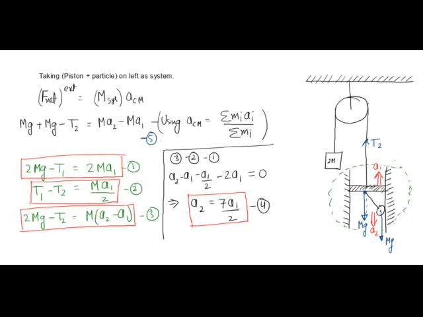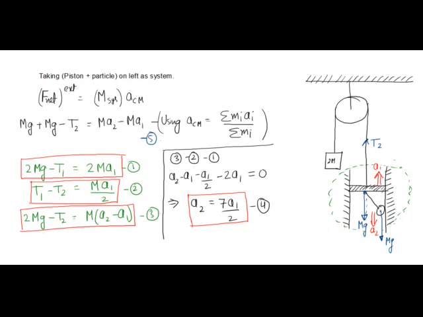So I can eliminate T1 and T2, two variables which I want to eliminate from these three equations. If I do equation number 3 minus 2 minus 1, I will get this relationship, which is A2 is equal to 7A1 by 2.